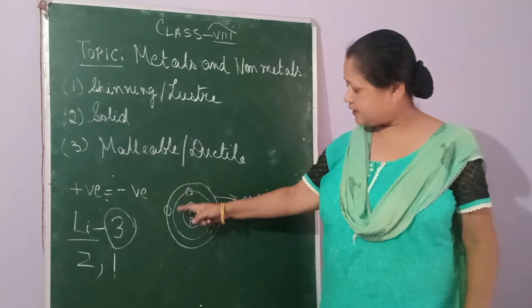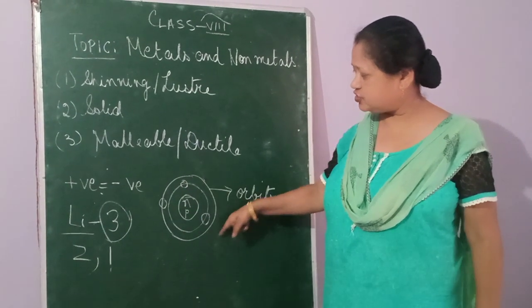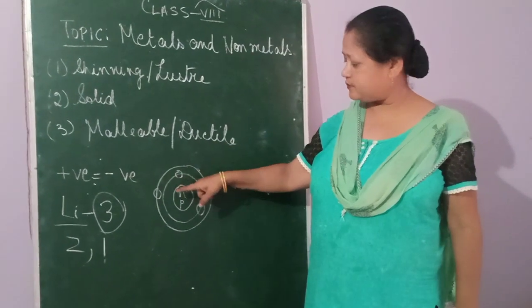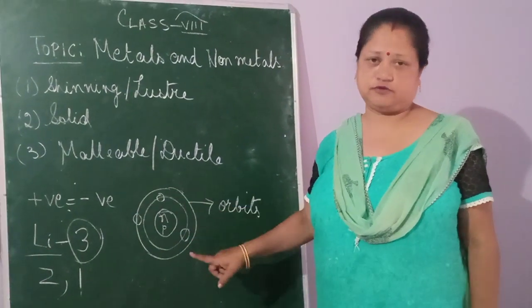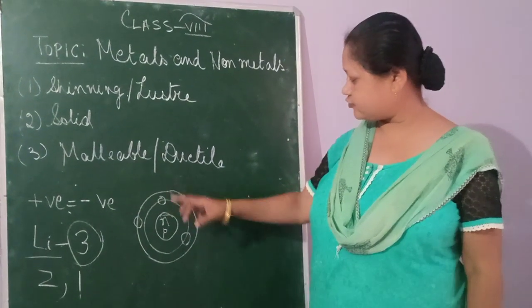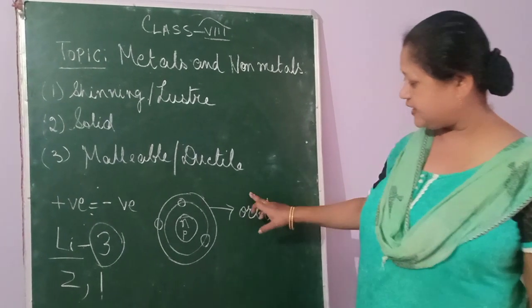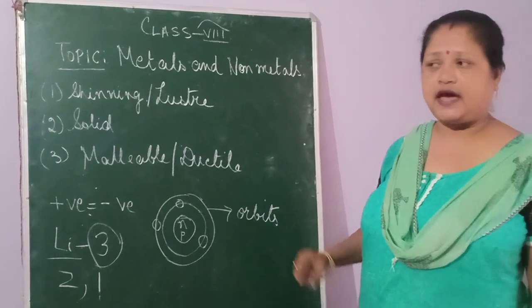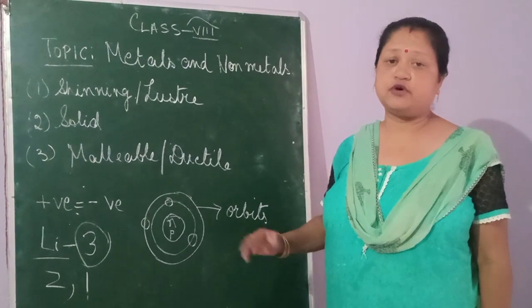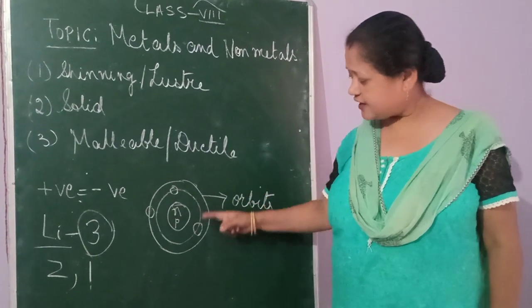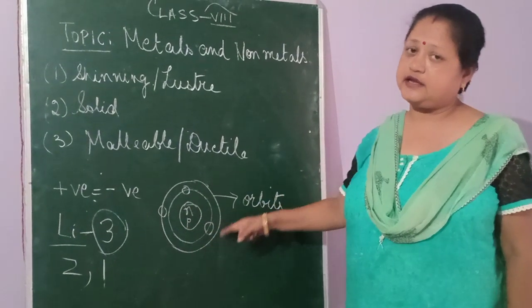And then there are some orbits, and in those orbits the electrons move around. These are known as stationary orbits, and they are provided with energy so that the electrons can move. That is why they do not fall.